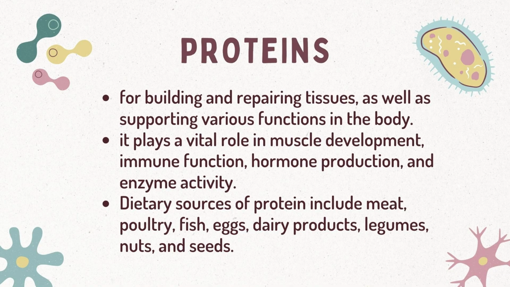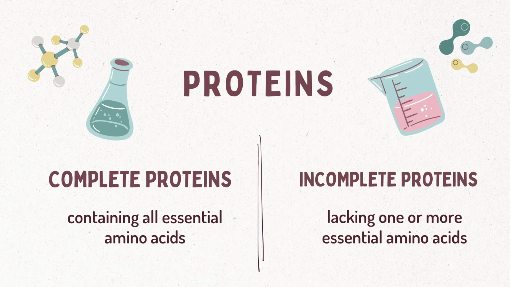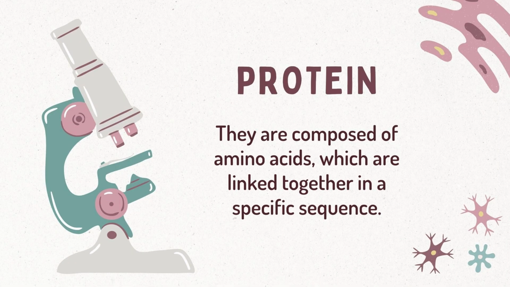Proteins are essential for building and repairing tissues as well as supporting various functions in the body. Proteins play a vital role in muscle development, immune function, hormone production, and enzyme activity. Dietary sources of protein include meat, poultry, fish, eggs, dairy products, legumes, nuts, and seeds. Proteins can be classified into complete proteins containing all essential amino acids and incomplete proteins lacking one or more essential amino acids. They are composed of amino acids which are linked together in a specific sequence.